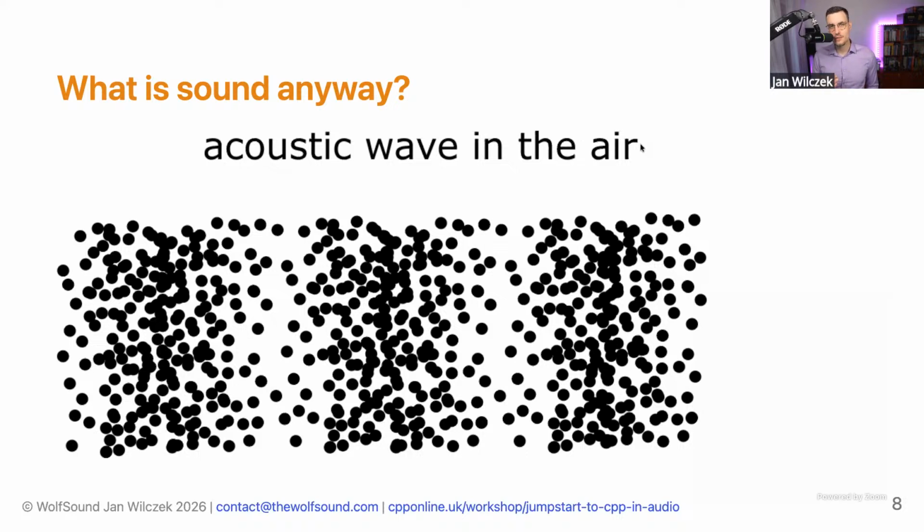Actually, these particles oscillate back and forth. And this creates changes in density. This creates changes in pressure in the air. And that's what our ear perceives as the sensation of sound. But this definition is only good for physicists, right? So we need to get the sound, the acoustic wave, into the computer. So how can we do this?